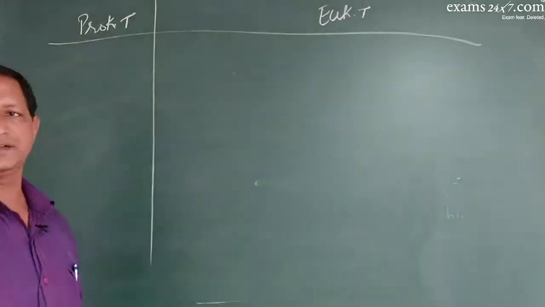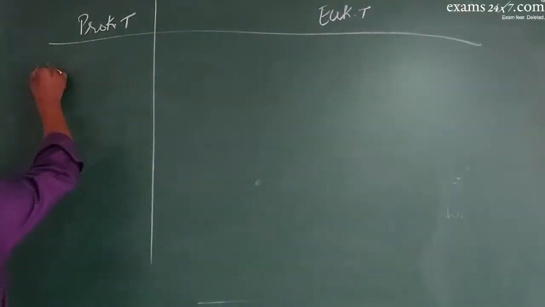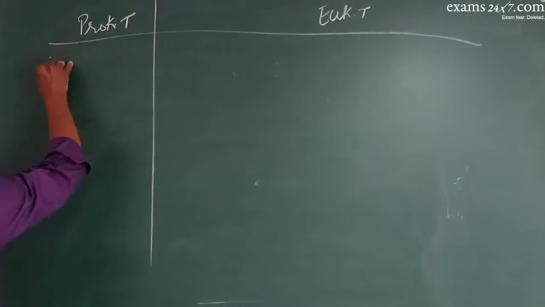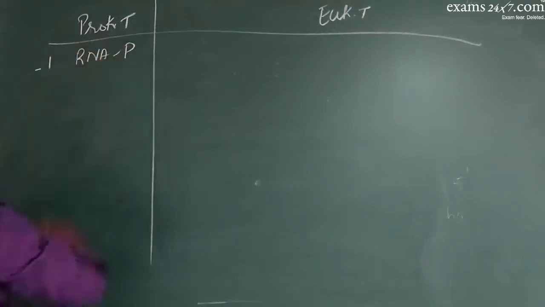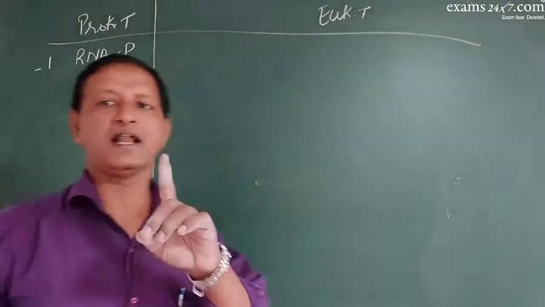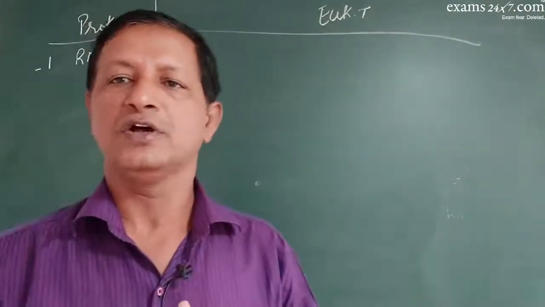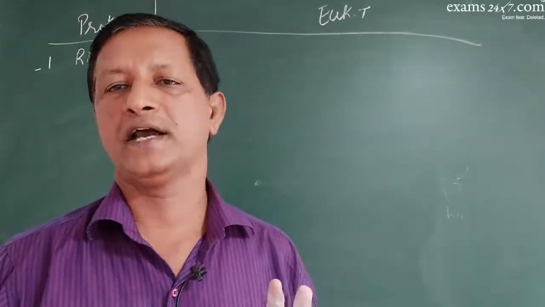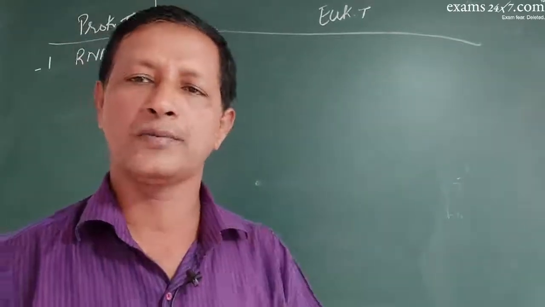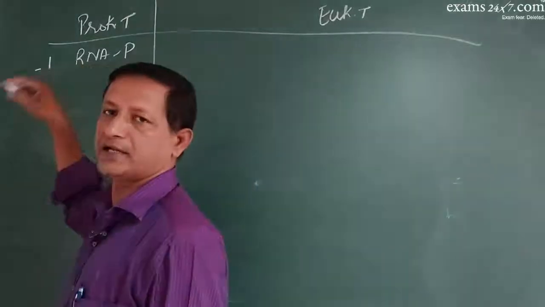What are the differences? Very importantly, in prokaryotes, only one RNA polymerase is used. Only one RNA polymerase is used for the construction of all the three RNAs. mRNA, tRNA, rRNA are all produced by only one RNA polymerase.